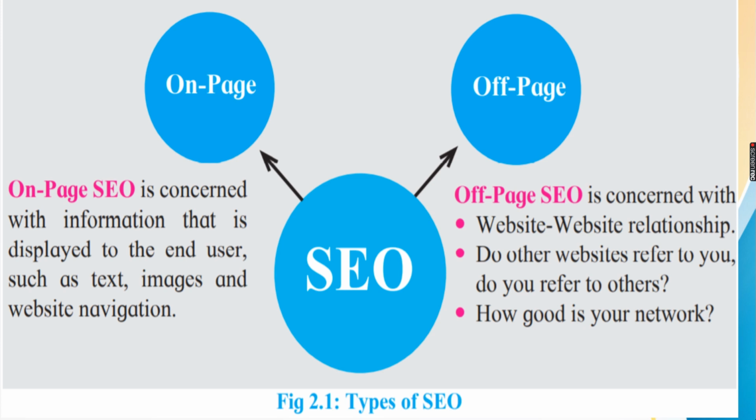Now let's talk about off-page SEO. It says off-page SEO is concerned with website-to-website relationships, as I told you with the example of the cake owner and the chocolate owner. Both are promoting each other to grow their business. Do other websites refer to you? Do you refer to others?